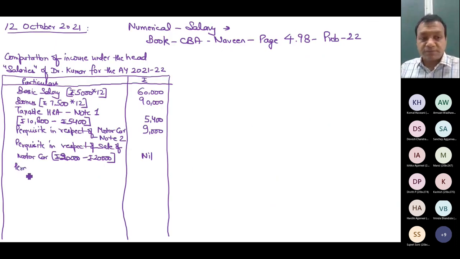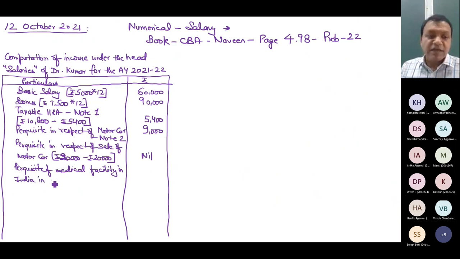This is perquisite. In a government hospital, exempt. So that next point is interesting point.